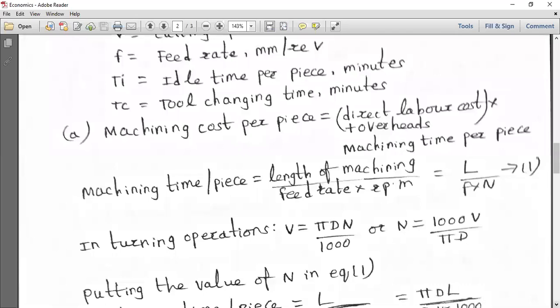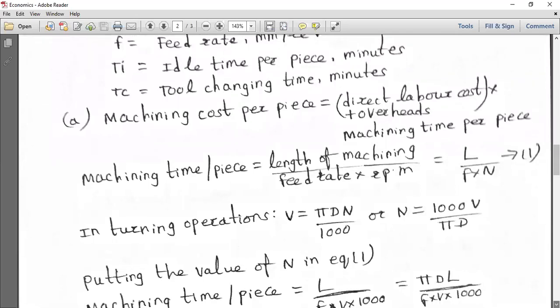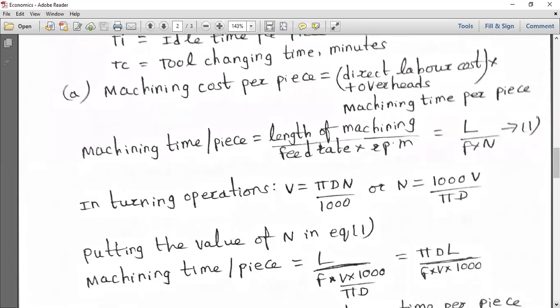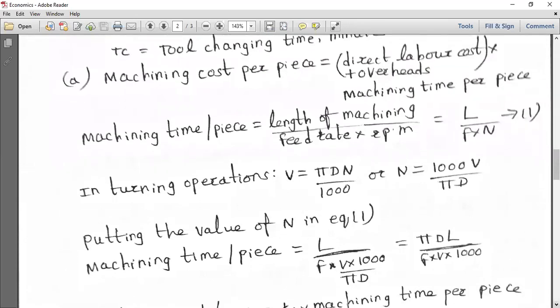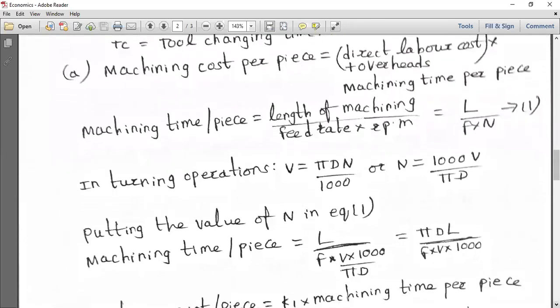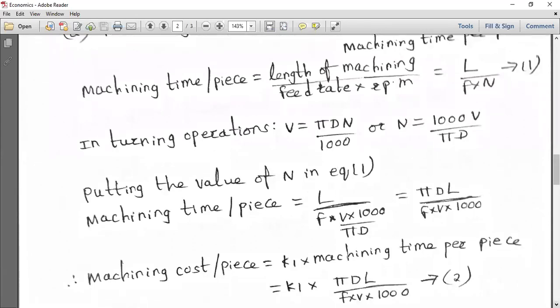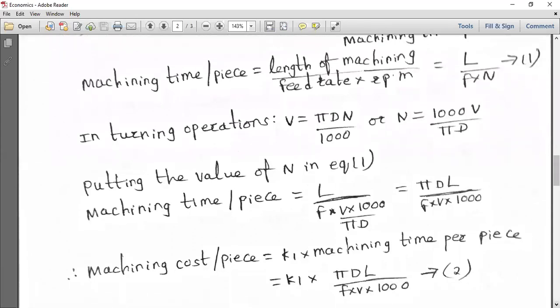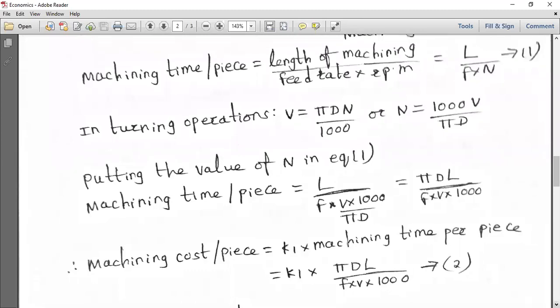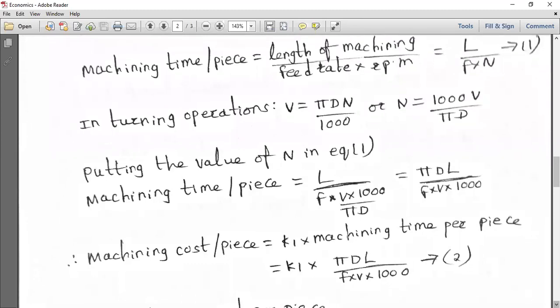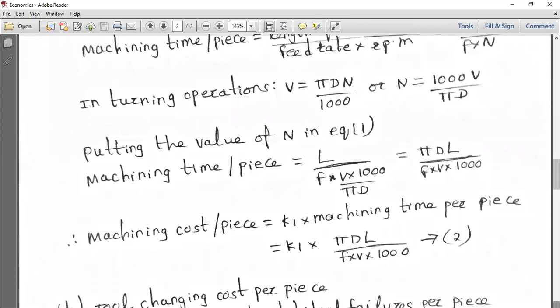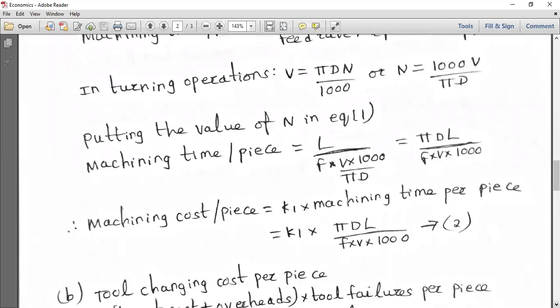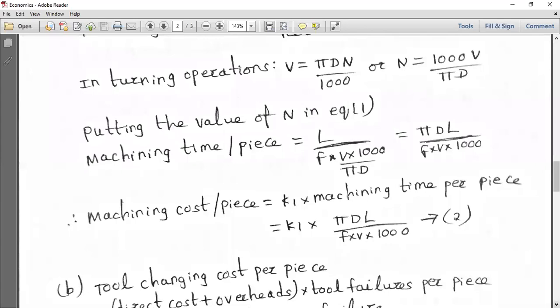You will get the machining time per piece as pi D L by 1000 F V. If we substitute that in machining cost per piece, K1 into machining time per piece, what is K1? Direct labor cost plus overhead charges. So this is the first case, case A.